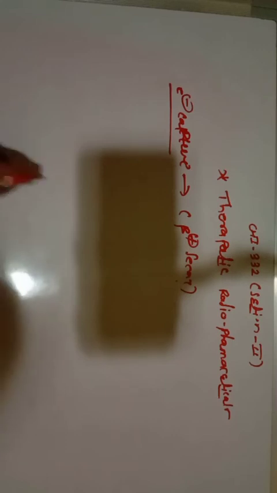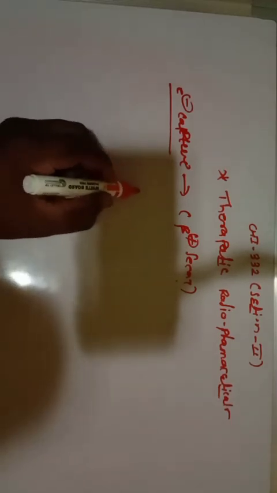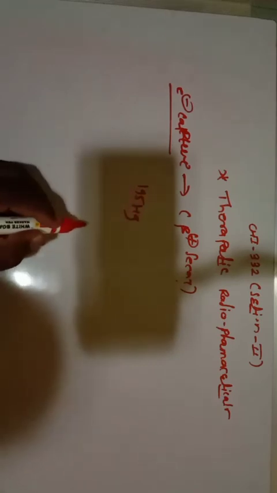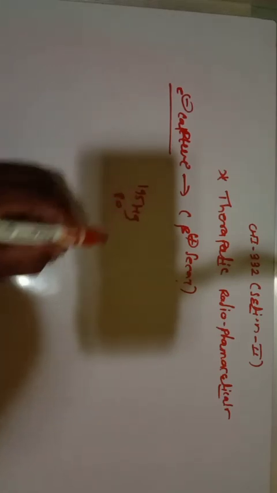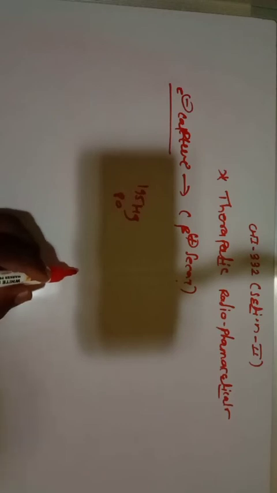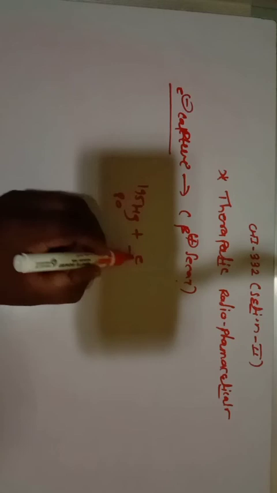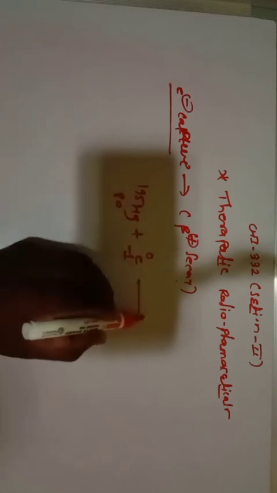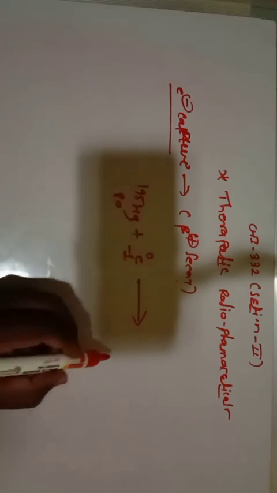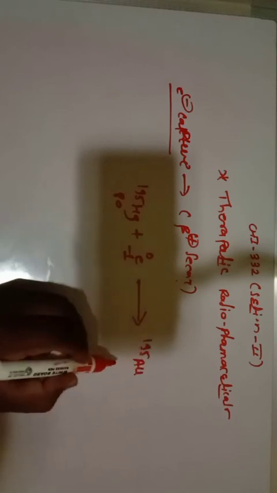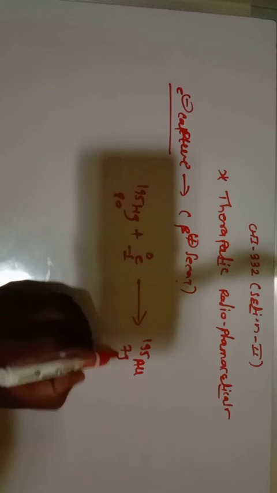If you consider the example, mercury-195 having atomic number 80 takes one electron and is converted into gold-195 (195Au) having atomic number 79.